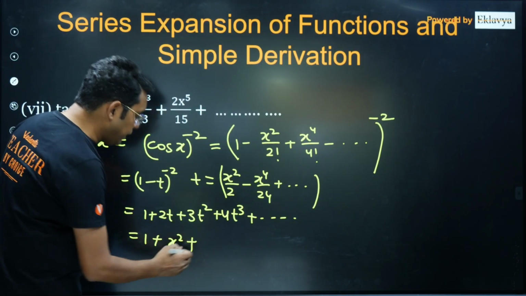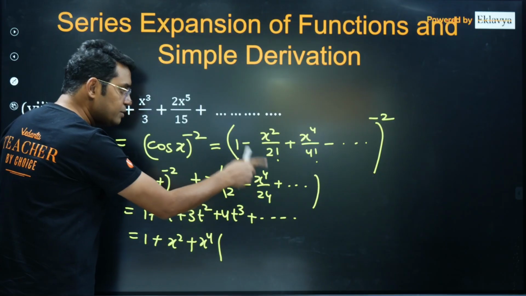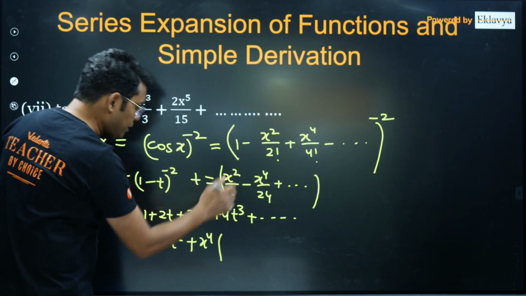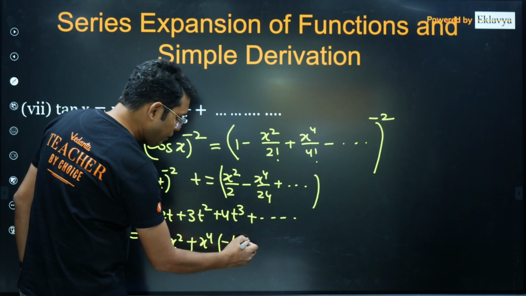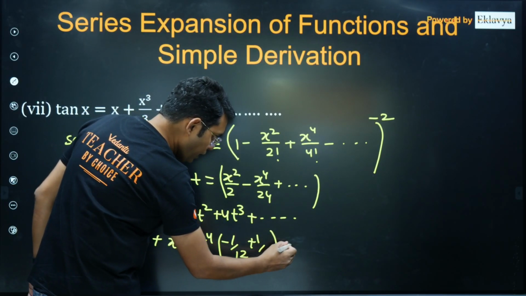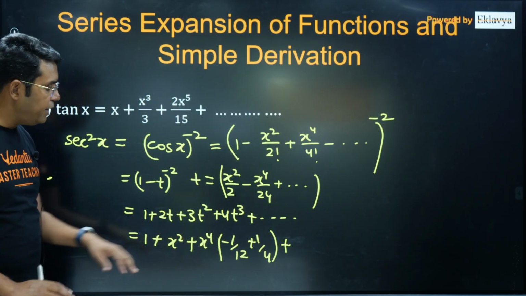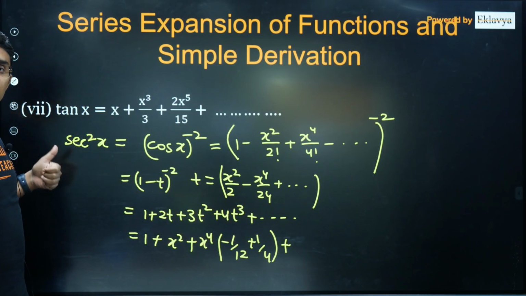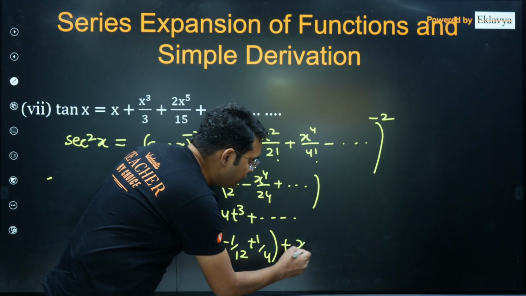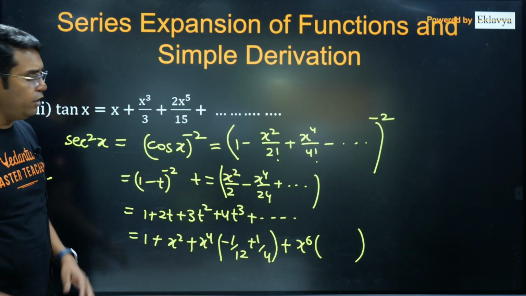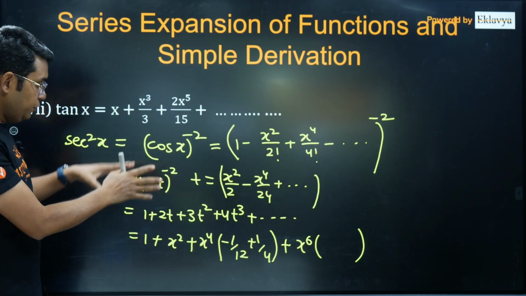Now this x power 4 term will come not only in t square but also in t with this minus 1 by 24. So 2 multiplied with this will give you minus 1 upon 12, and in t square it will be just 1 upon 4. Now if I am looking only at the expansion till x power 5, that much is needed. You don't need the x power 6 term, because ultimately we are going to do the integration, and if you write one more term, x power 6, then it will give you the term of x power 7. So if you need x power 7, you may find that also, and that will be a very simple idea if you go this way.